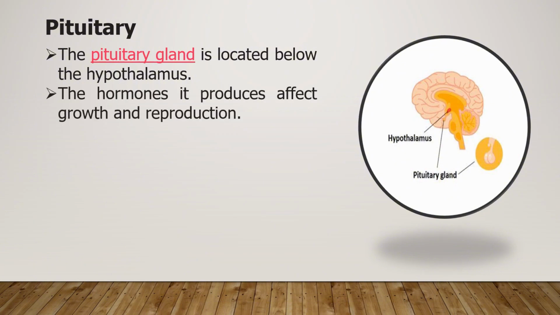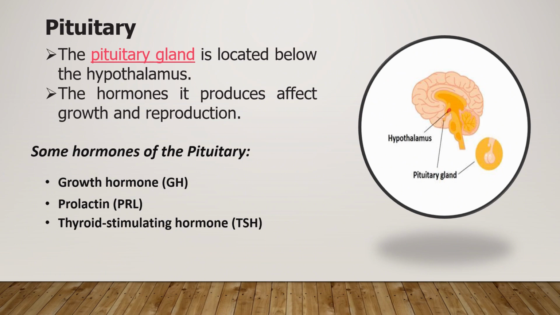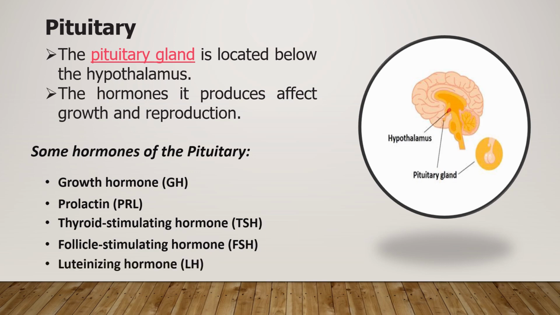Some hormones of the pituitary include growth hormones that stimulate growth and metabolism, prolactin that stimulates milk production and breast development, thyroid-stimulating hormones that stimulate the thyroid gland to produce thyroid hormones, follicle-stimulating hormones that stimulate the development of eggs in the ovaries and sperm in the testes, and luteinizing hormones that stimulate ovulation and the production of sex hormones.